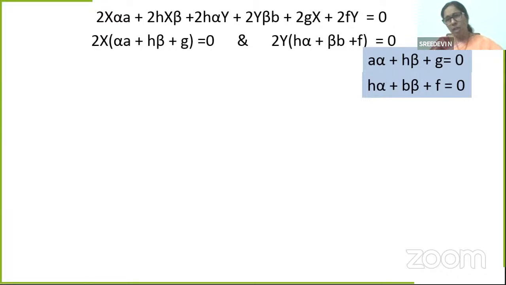Why am I going to solve? What is my aim? What did we start the question with? We have started the question with let alpha comma beta be the point to which the origin should be shifted. But what is alpha beta? We have to find that alpha beta. So when can I find alpha beta and how can I do that? I can do it using various methods.